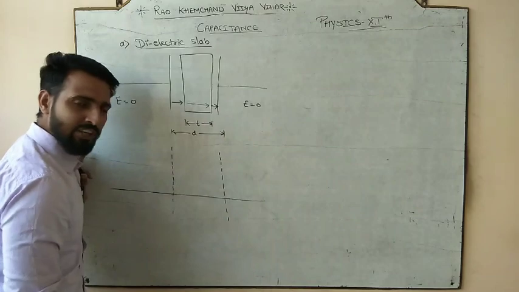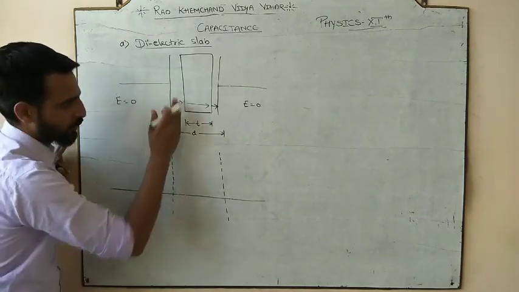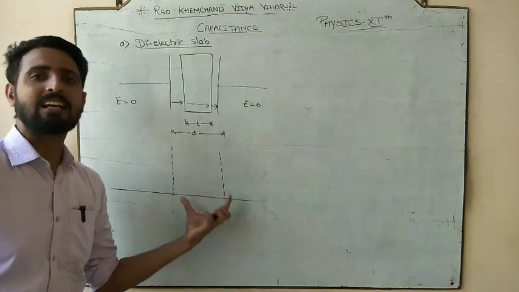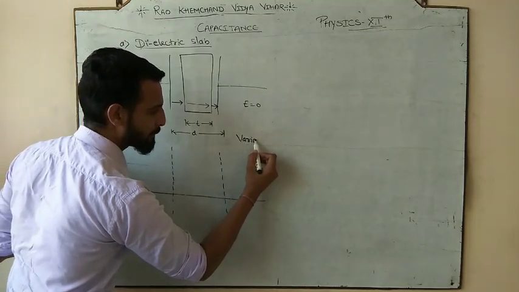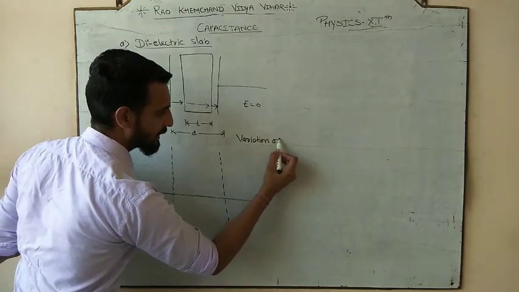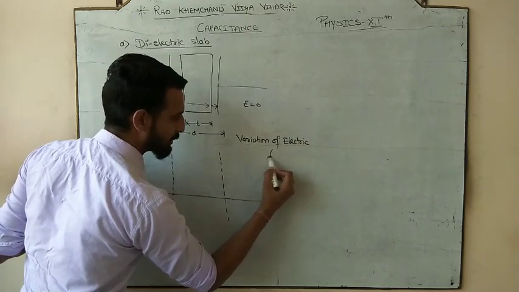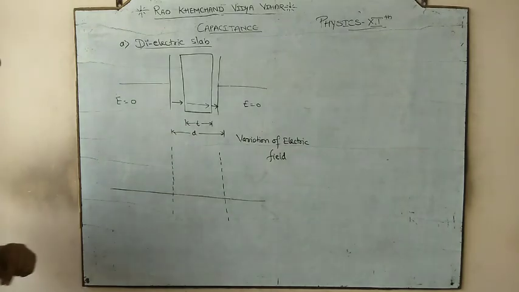Now the electric field only exists in between the plates. This is your first plate, so we are resembling both of the diagrams: this is the diagram and this is the graph, the variation of electric field when a dielectric slab is inserted.